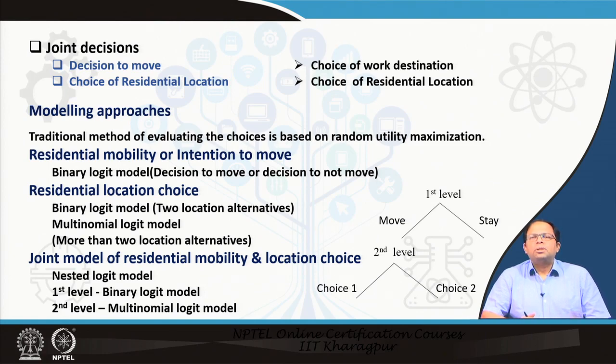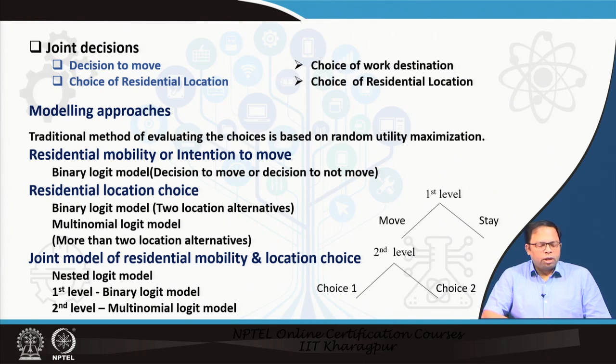So it could be an option between only two locations, maybe the one near to where the industry is working, or maybe the one near to the office that he is working in. So in that sense, it could be a binary logit model or a multinomial logit model. So this is how we model this choice process.